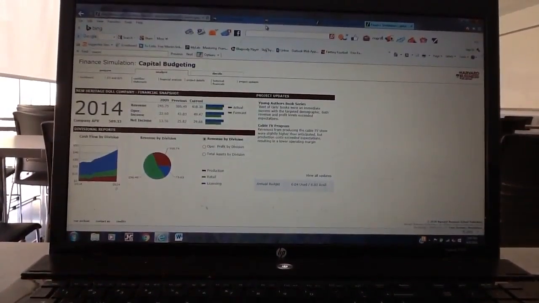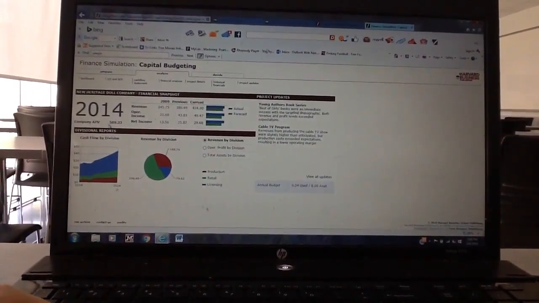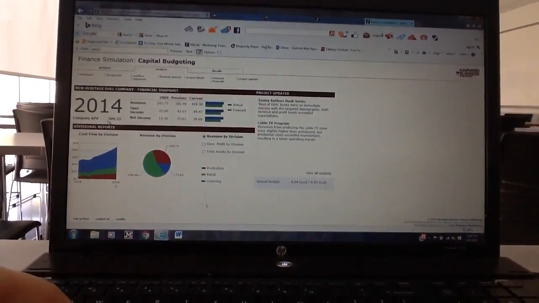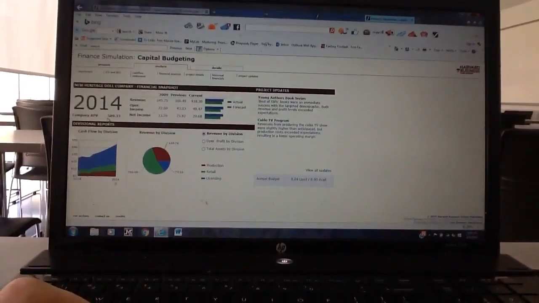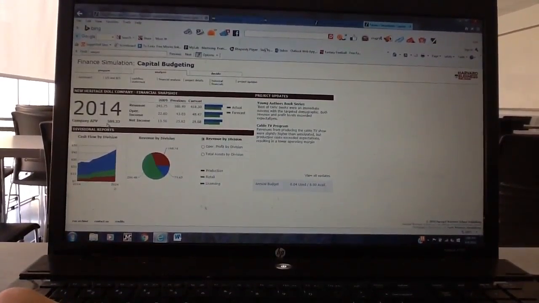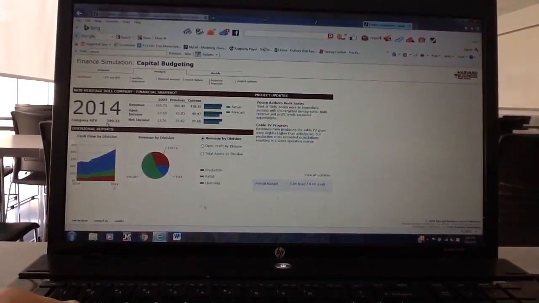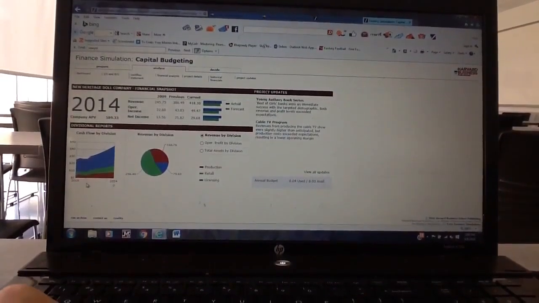So to start out with, I'd like to show you that my APV for this project was 589, which I know is kind of low to start out with, but I'd like to say that after I show you which projects I invested in, you'll see why it is a little lower than it should be.